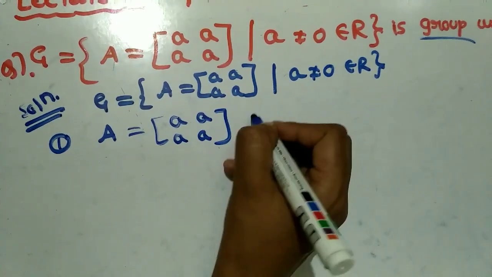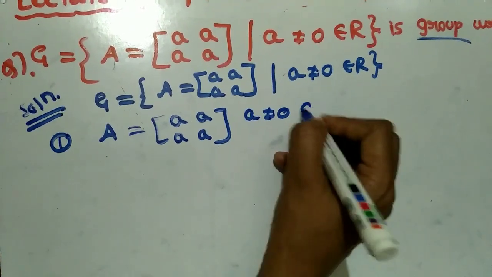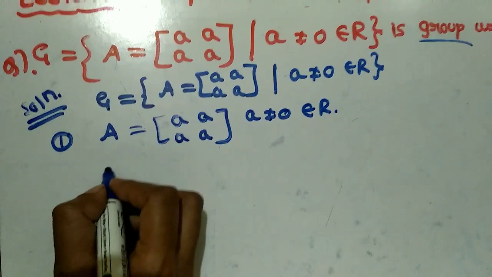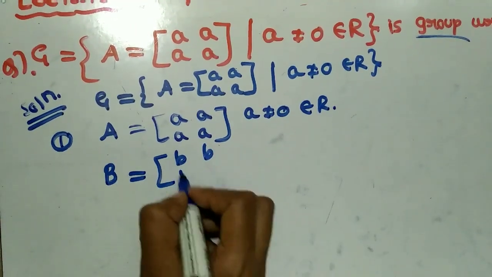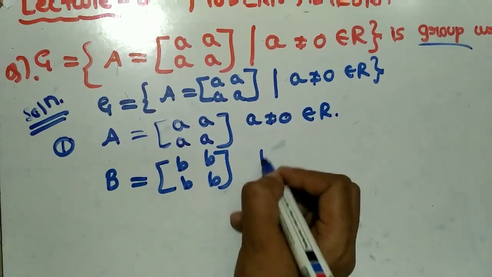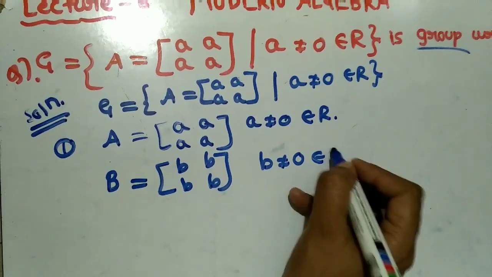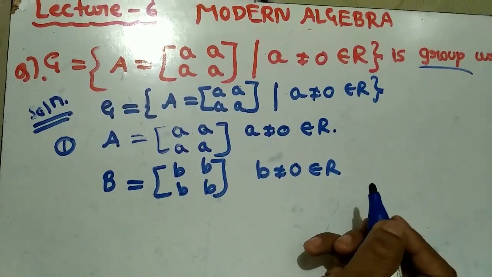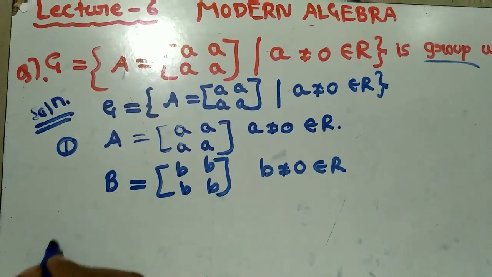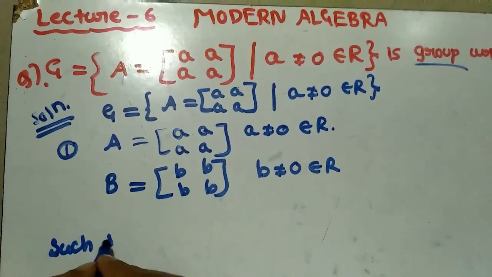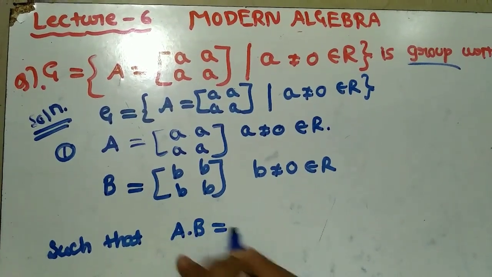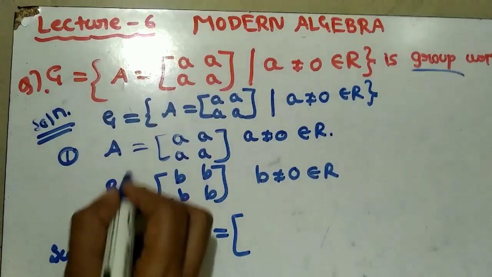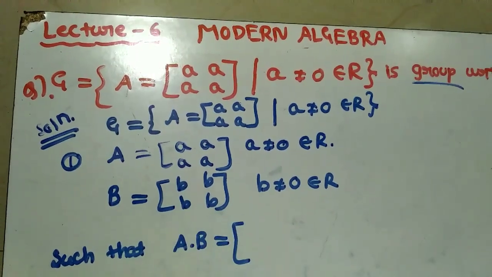A, but A is not equal to 0, but it maybe belongs to R. And another one, I'm going to take here B, and this B is not equal to 0. This belongs to R. Okay, so such that A dot B, the product of these two matrices, gives me what?